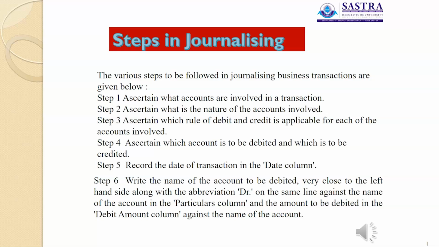That is, write the name of the account which is to be debited. Here, for example, salary is paid, so salary account is to be debited.